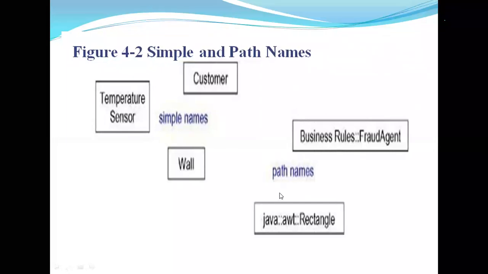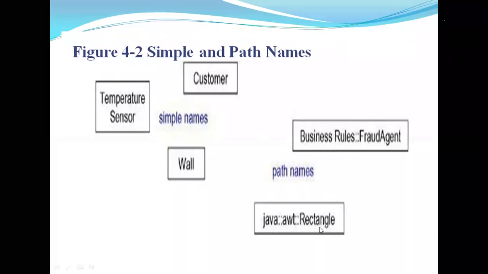Now the path name. Here FraudAgent is one class name, Rectangle is another class name. To represent any path, FraudAgent is a class name, and the class name is prefixed by the package name. Here BusinessRules is the package name, so the path name is BusinessRules colons FraudAgent. That means FraudAgent is the class name and BusinessRules is the package name. So to represent the path of any class, the class name is prefixed by the package name. Another one is Rectangle, which is one class name.